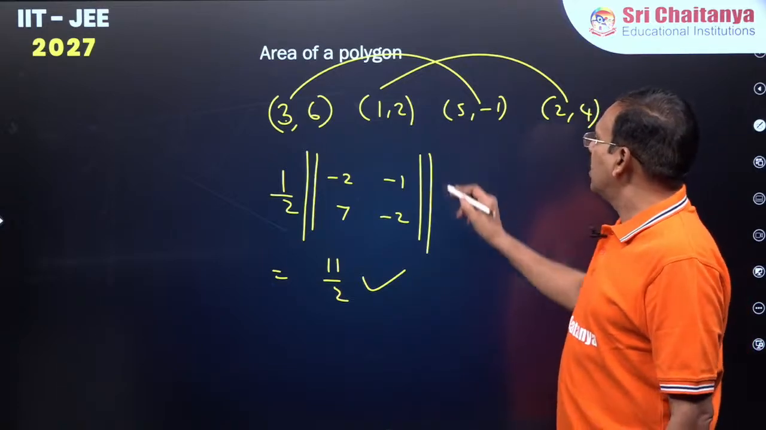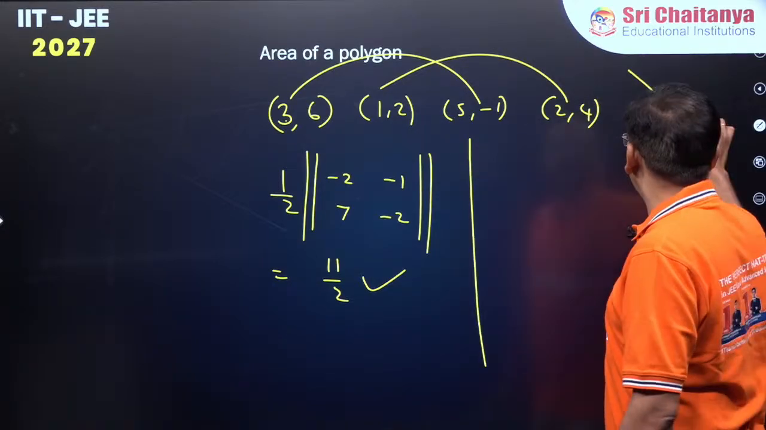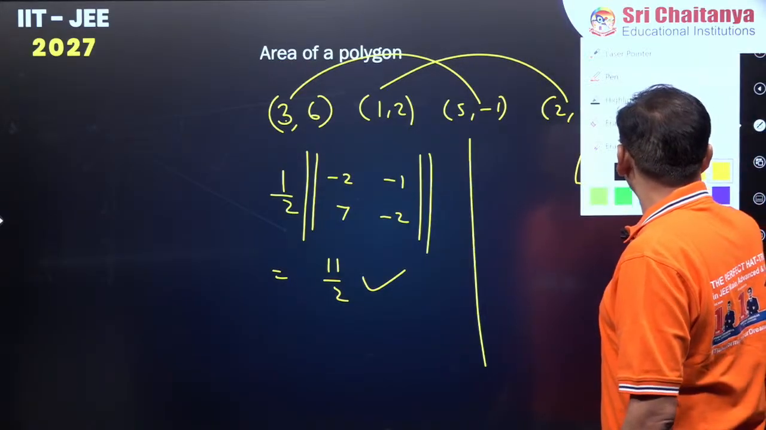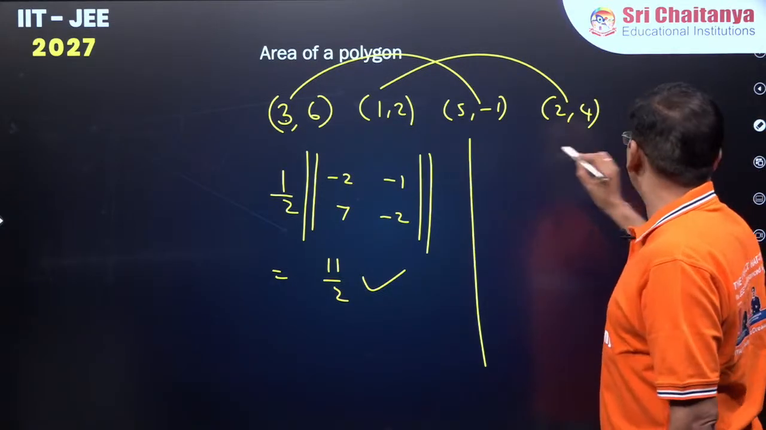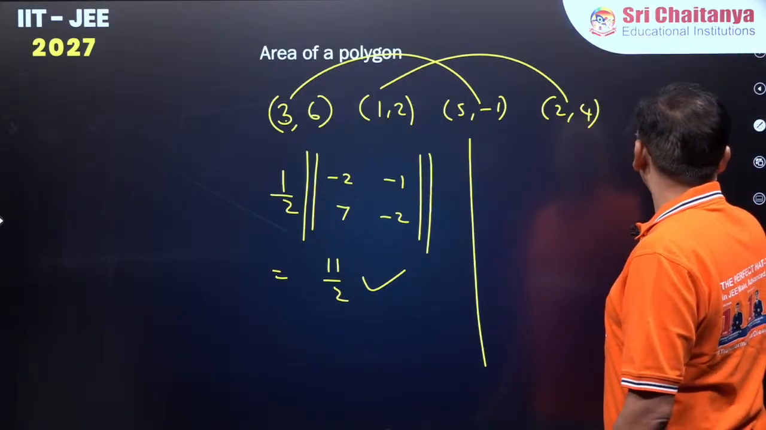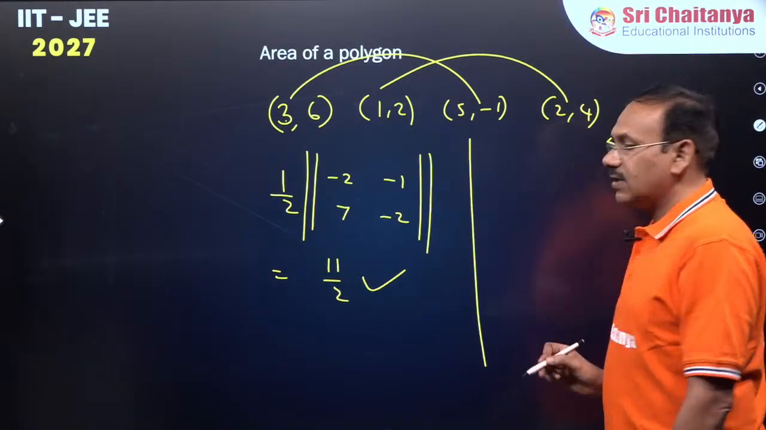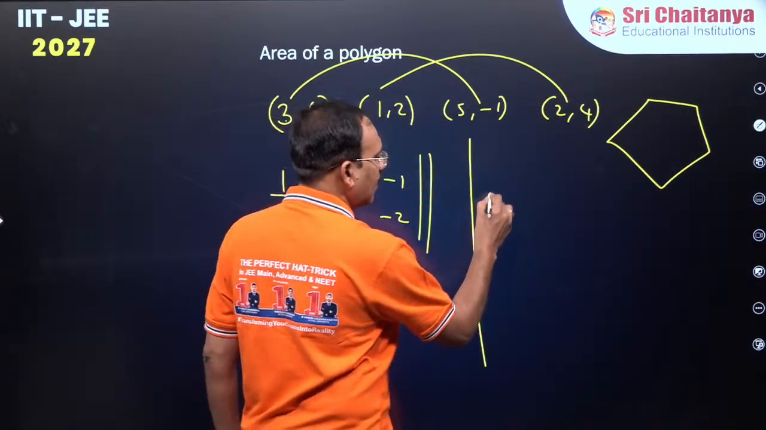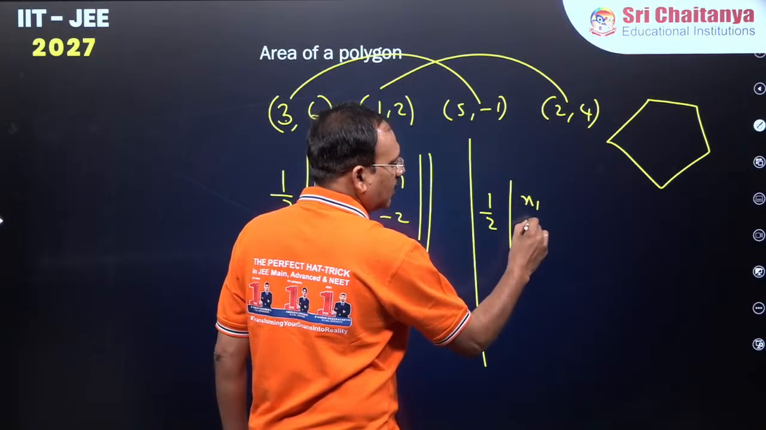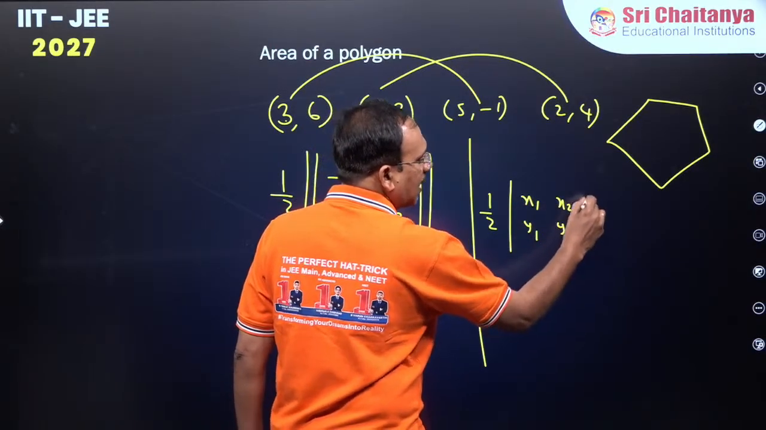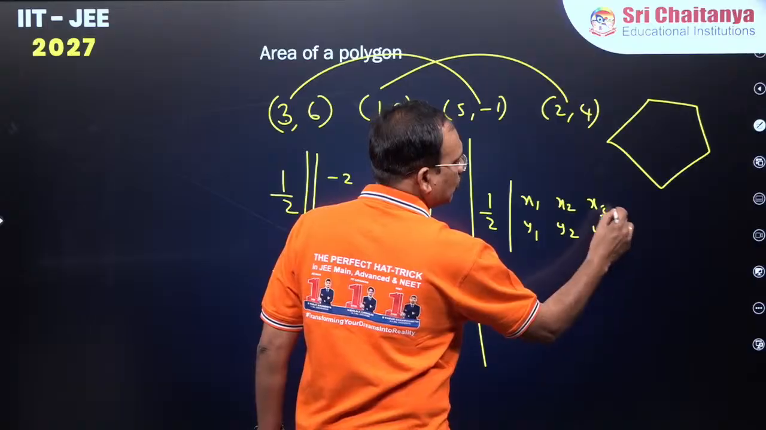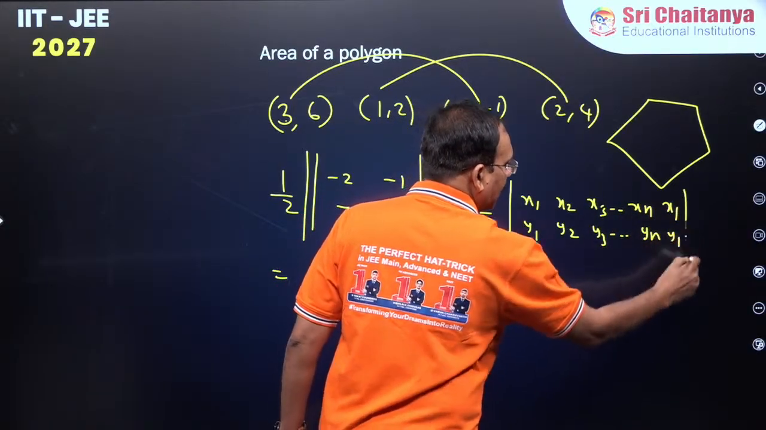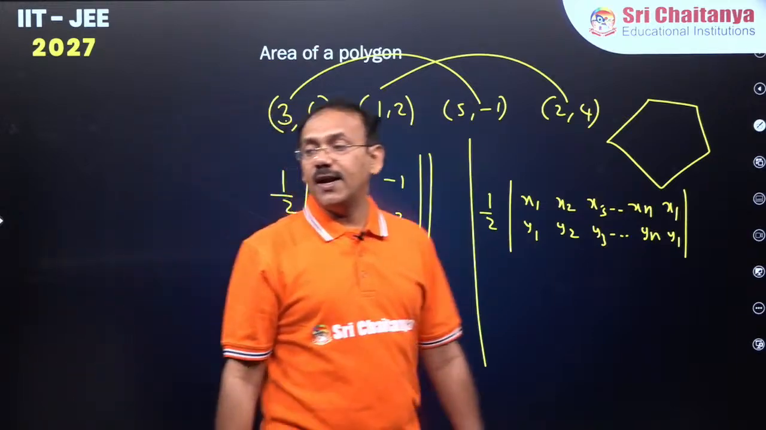And one more point, if you want to find the area of some polygon, suppose you are given some polygon with n vertices. If consecutive vertices are given, you can still find the area like this: half modulus, first vertex, second, you have to take in order, third and so on. You write the nth vertex and repeat the first. This will help you to find the area of the polygon.